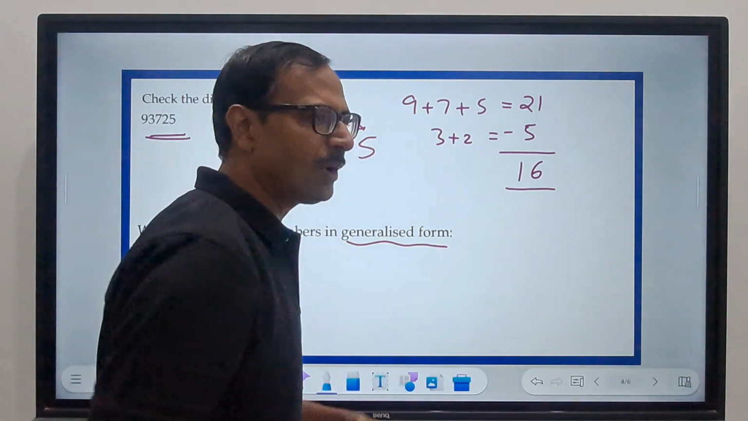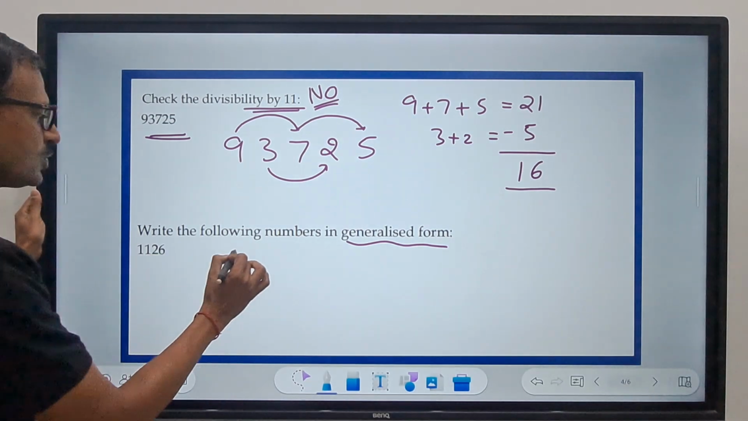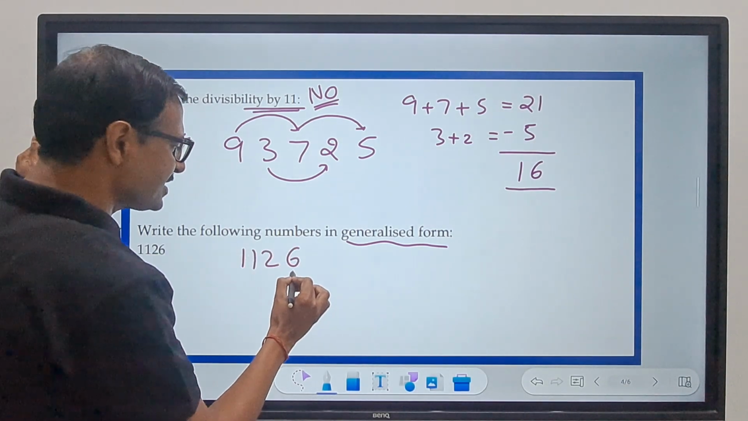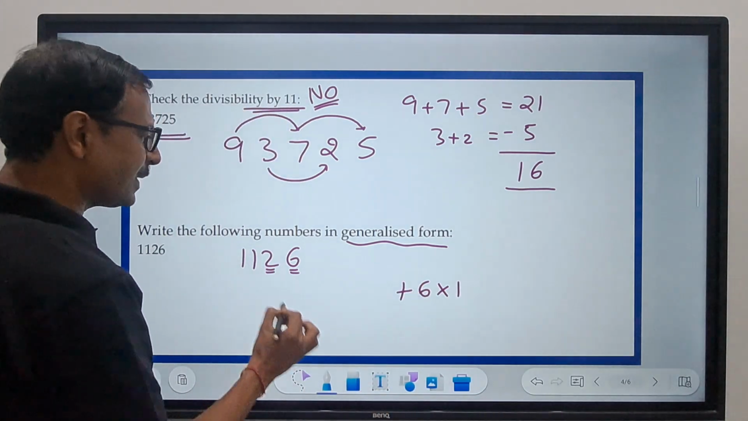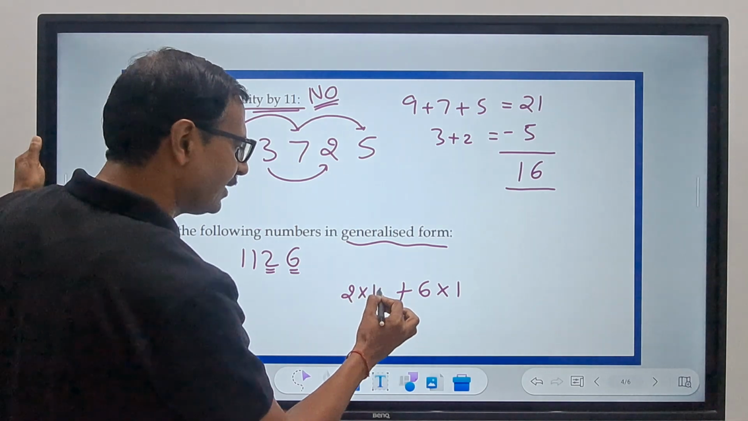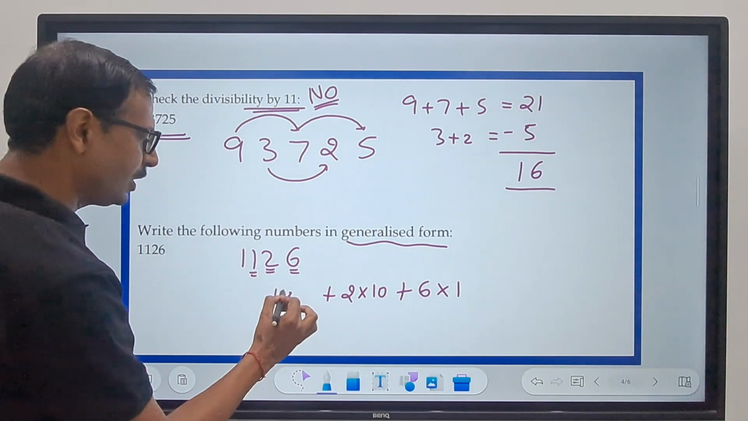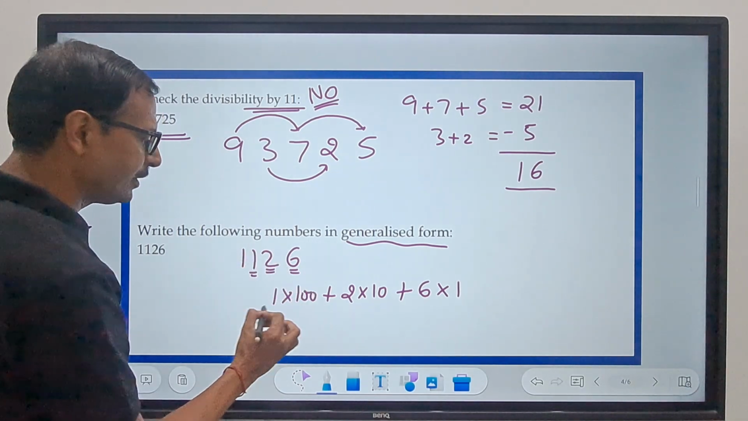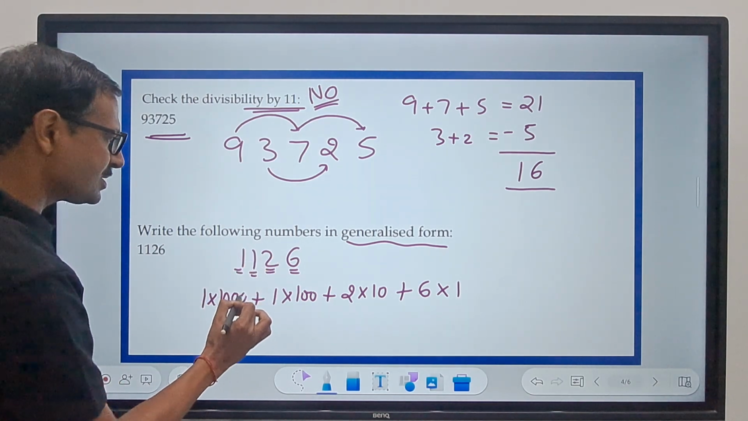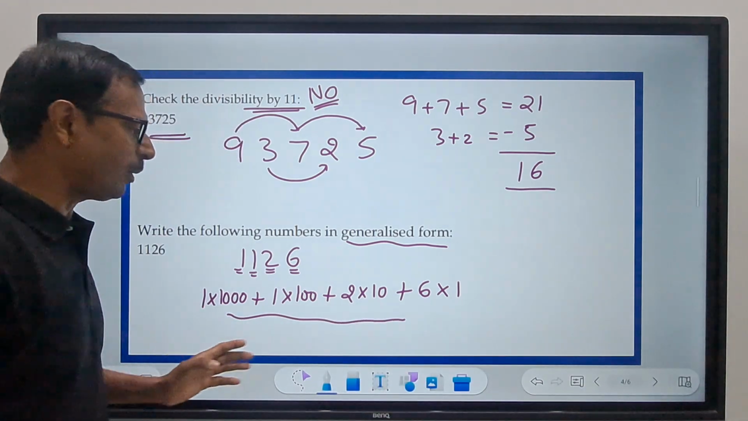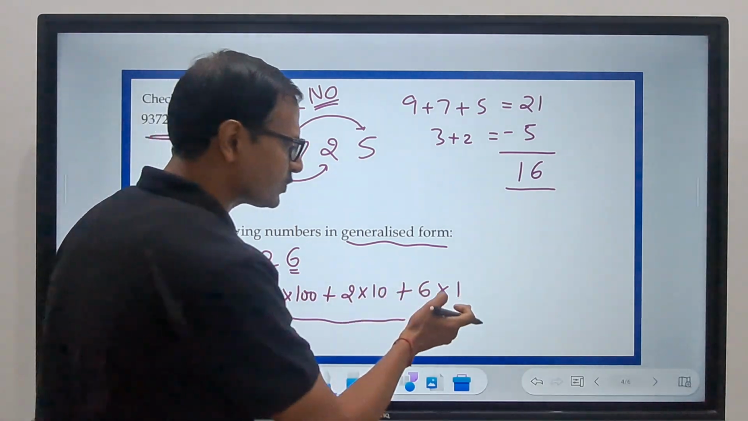Generalized form, that's also called the expanded notation or the expanded form. So what do we do here? 1, 1, 2, 6, very easy. This is ones place, so I will write 6 into 1. This is tens place, so I will write 2 into 10, or you can write 10 into 2 also. Plus, this is hundreds place, so 1 into 100. Plus, this is thousand place, so 1 into 1000. Now this is what we call the expanded form of a number. You can write 1000 into 1 plus 100 into 1 plus 10 into 2 plus 1 into 6.